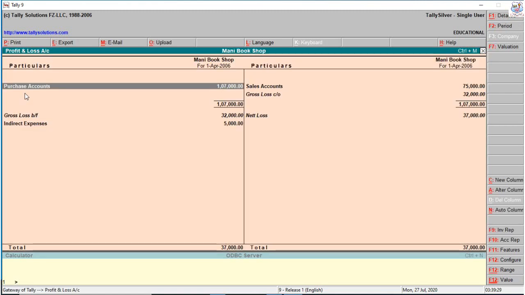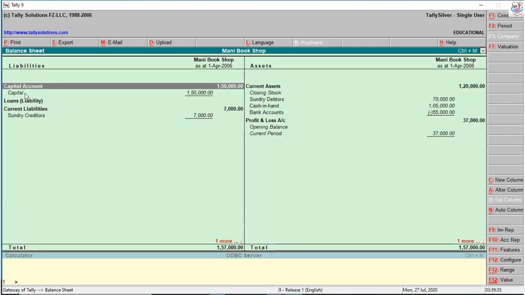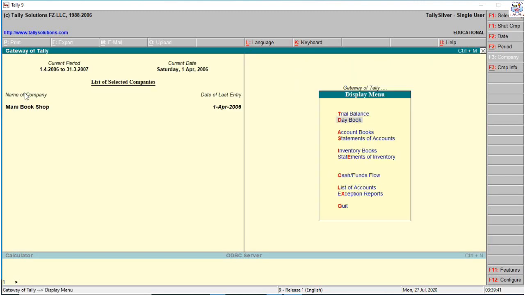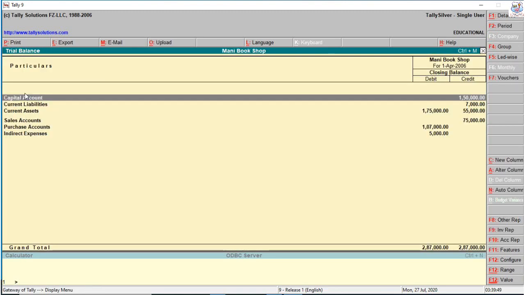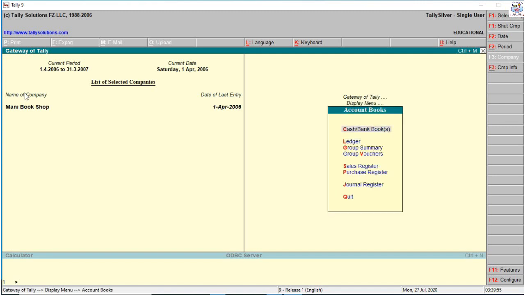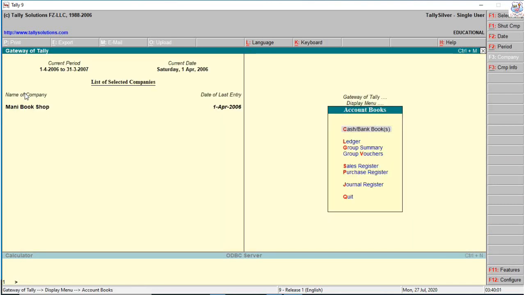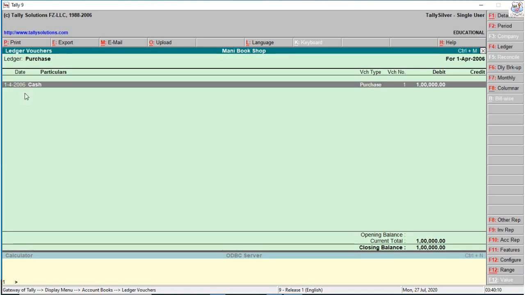Otherwise, it is automatically saved. Now we look at the view of the reports: profit and loss account, Alt plus F1 detailed. Otherwise, balance sheet, Alt plus F1 details. Separate display, day book, every day's entries are automatically listed. So day book, or otherwise trial balance format, account books, separate ledger account. If we want to view cash or bank book, cash in hand, bank account, it opens separately in the report format.